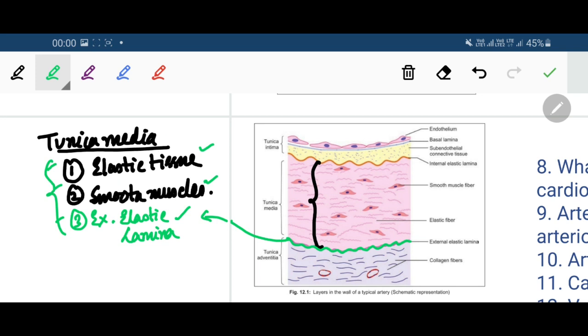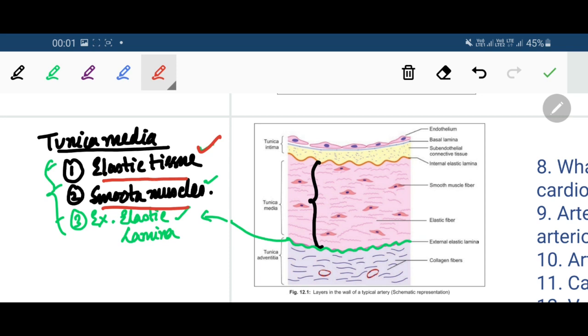Now based on the proportional amount of elastic tissue and smooth muscle, the arteries are of two types. Whenever there is a relative excess of elastic tissue, that means whenever the elastic tissue is more in the tunica media, it is called elastic artery, and whenever the smooth muscle mainly makes up the tunica media, it is called a muscular artery.